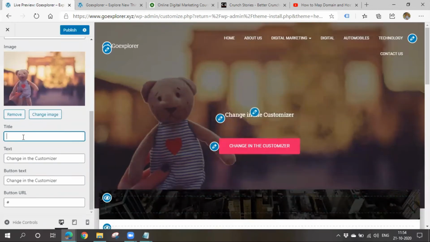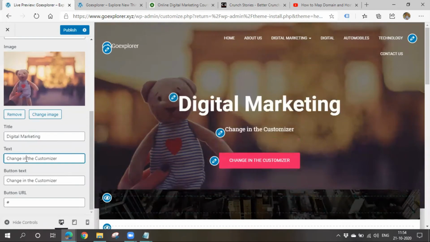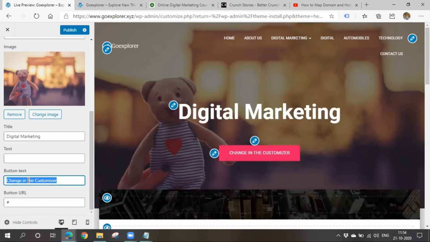I'll say digital marketing. What should be displayed there? I don't want any kind of text here in the button. I want to show it as learn now. Okay, so now if you think, if a visitor came to your website and he clicked on your button, okay, and if you want to navigate him to some other page or some other kind of post like such, you have to give that particular page URL.